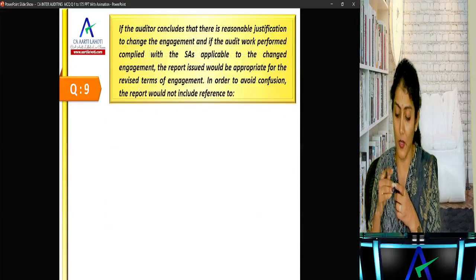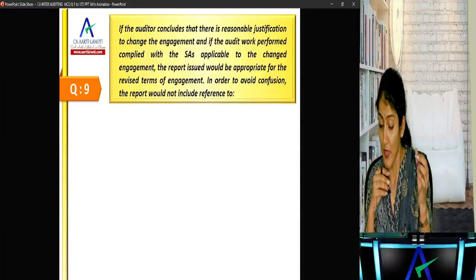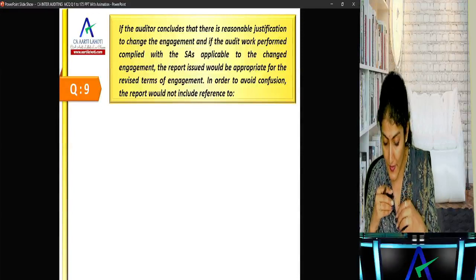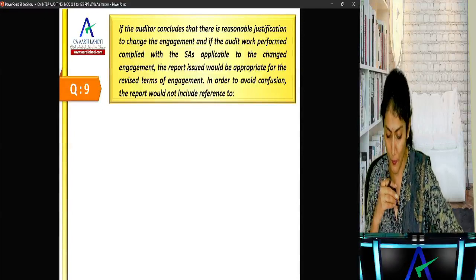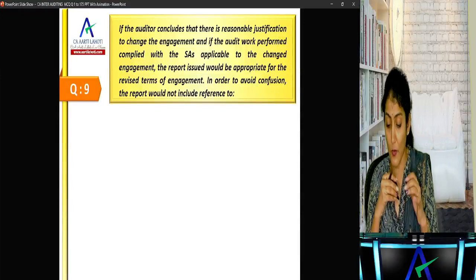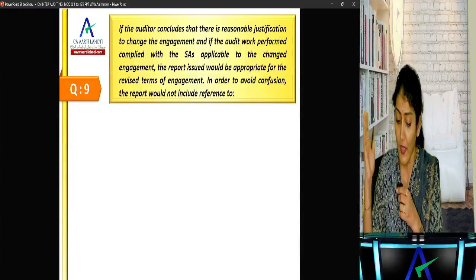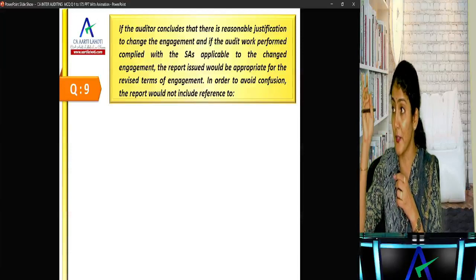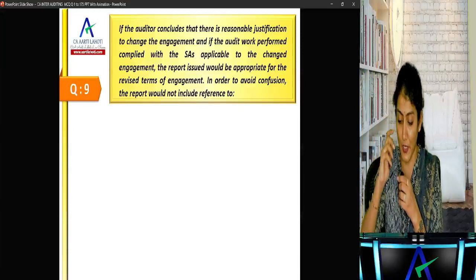Okay. If the auditor concludes that there is a reasonable justification to change the engagement, and if the audit work performed complied with the SAs applicable to the changed engagement, the report issued would be appropriate for the revised terms of the engagement. SA 210, acceptance of a change in terms of engagement.